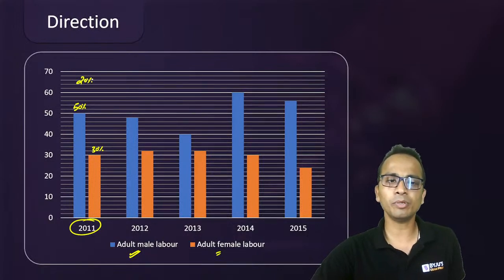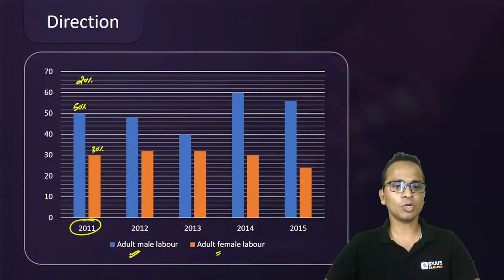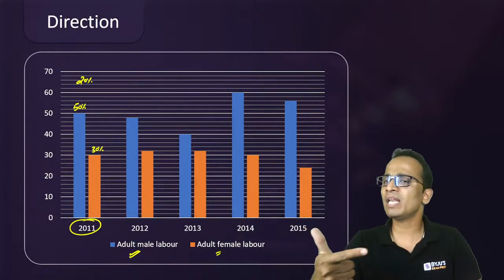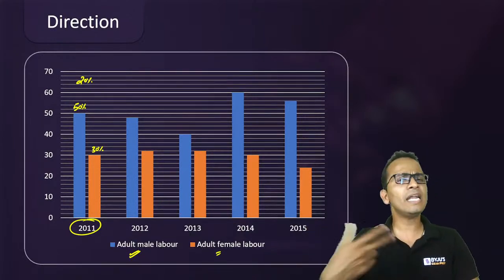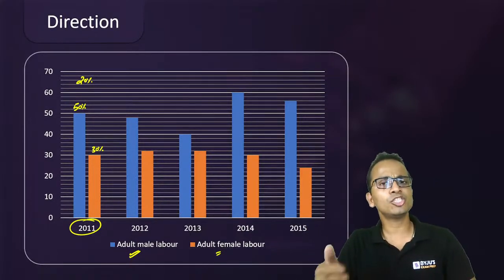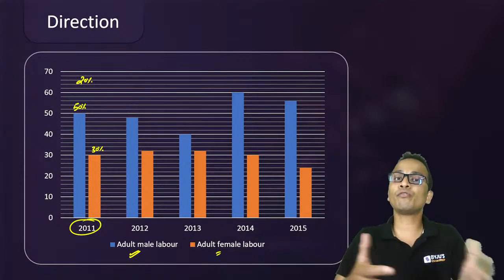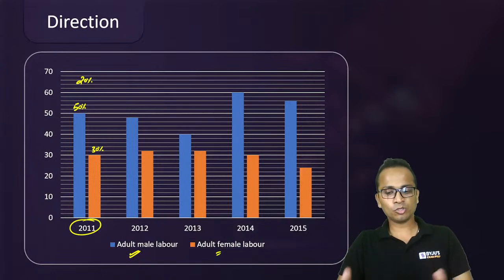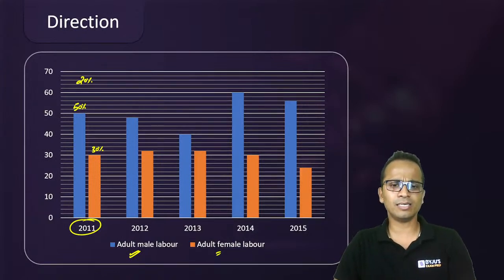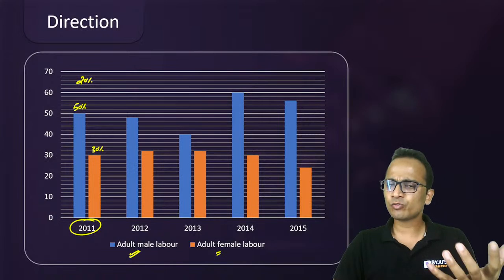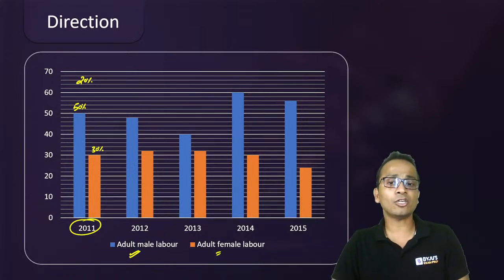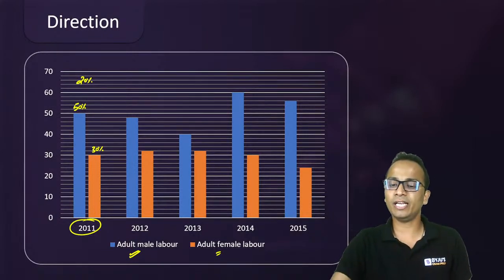It will be 20 percentage of the total labor. So adult male and adult female I can pick up from the bar graph, and hence I can calculate the percentage of child labor after subtracting these values from 100. So this is how you can get the values from the bar graph and hence calculate the value of the child labor, right?